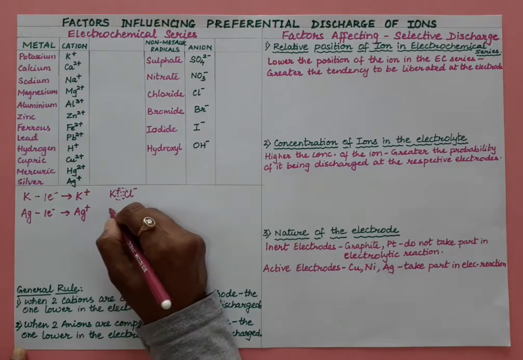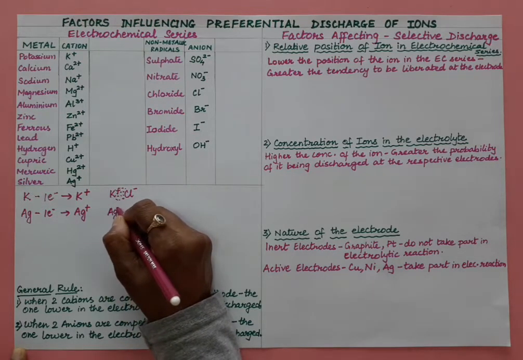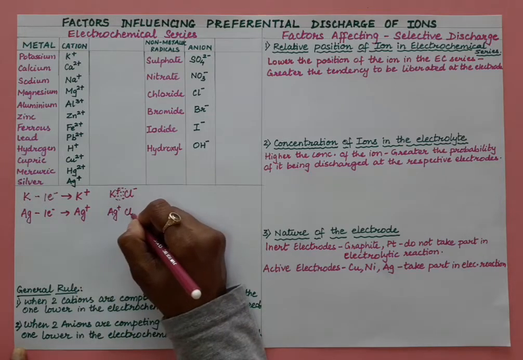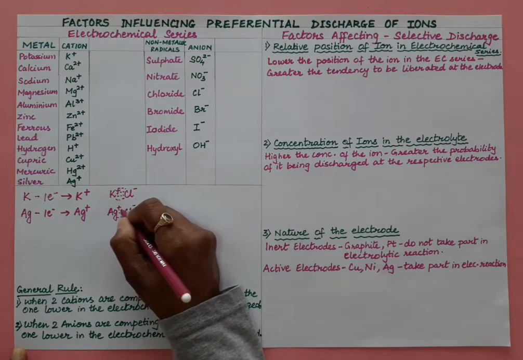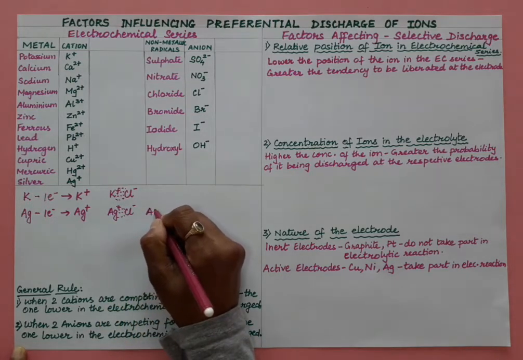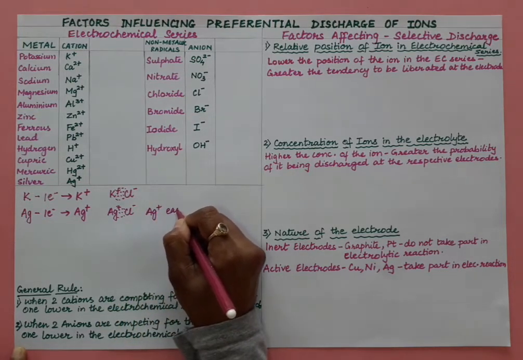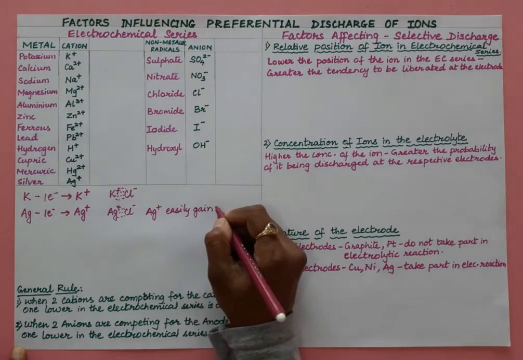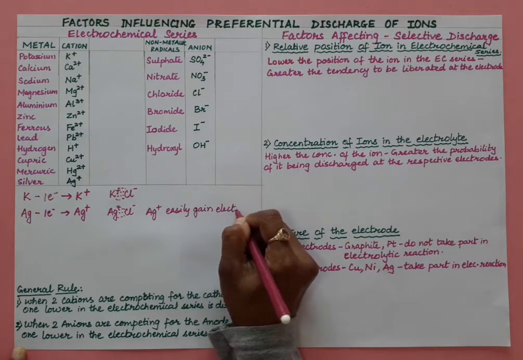And in this case, if silver is combining with chlorine, silver will not easily react, and if it reacts, the bond is not strong, the bond between them is weak. So silver will easily get reduced. The silver ion will easily gain an electron, right?